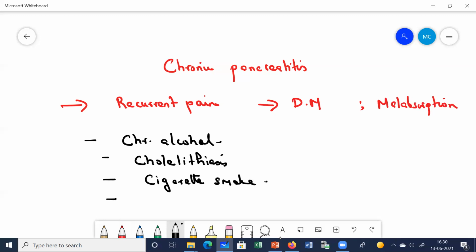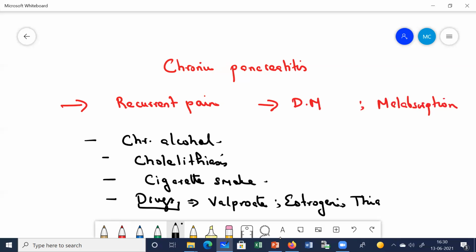Again here, certain drugs can also cause it, like patients who are taking anti-epileptic drugs like valproic acid, valproate, or if the patient is on estrogens for a long time. And as I had told you, if the patient is taking diuretics like thiazide diuretics, all these can cause chronic pancreatitis.